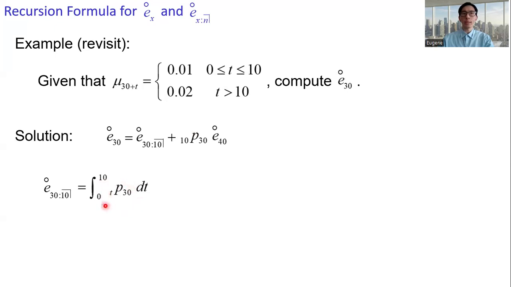We need to get the expression for tp30, which is e to the power negative of the integral of the force of mortality. Okay, t is less than 10, so the force of mortality is 0.01. And we get tp30 equals e to the power minus 0.01 times t.